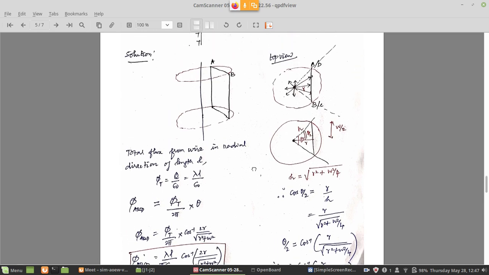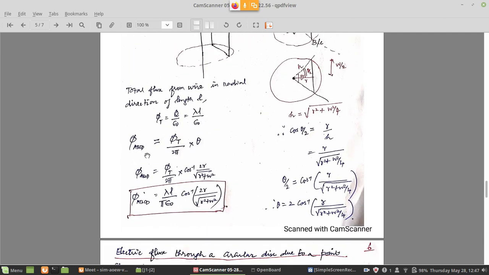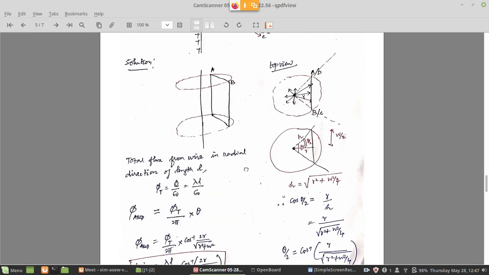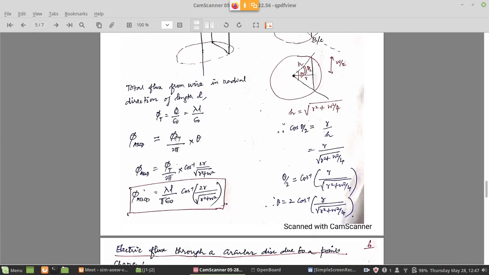So the flux through the rectangular area ABCD is called phi of ABCD, which is equal to the total flux phi t multiplied by theta by 2 pi. Why? 2 pi is the entire circular direction angle. Total angle possible is 2 pi. Flux is emitted along the 2 pi directions, and in that only small theta we are trying to get. So a ratio of theta to 2 pi of the total flux is the flux through the area ABCD. Therefore flux through ABCD is phi t divided by 2 pi into theta.